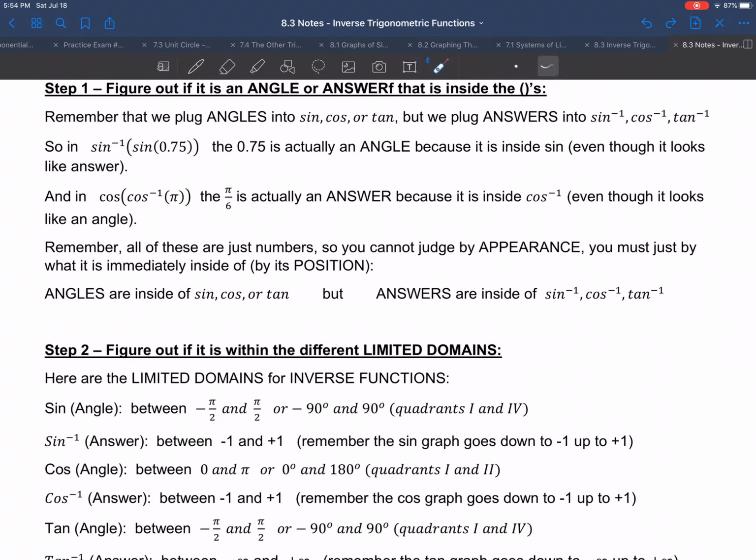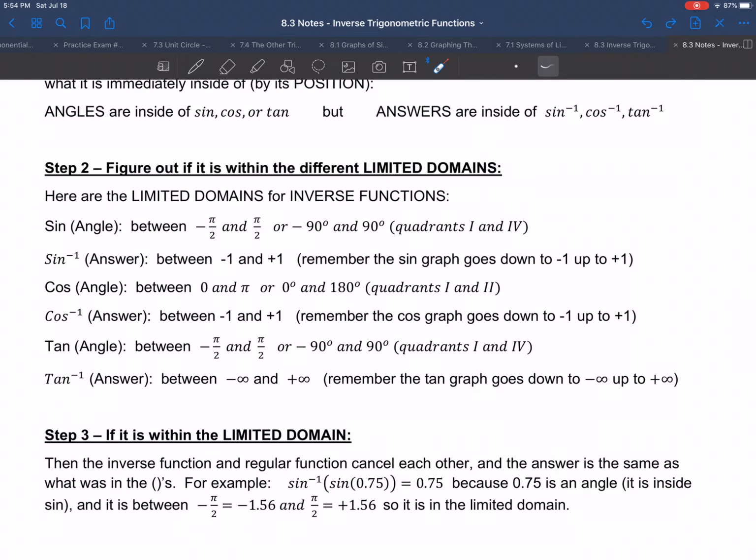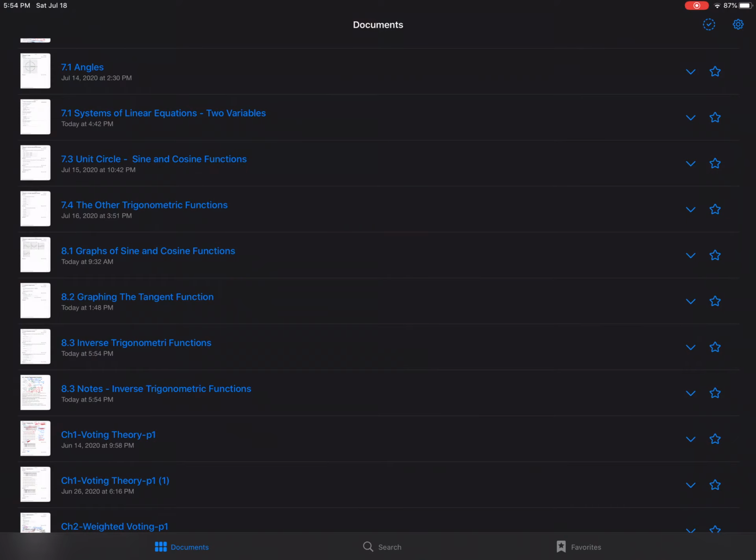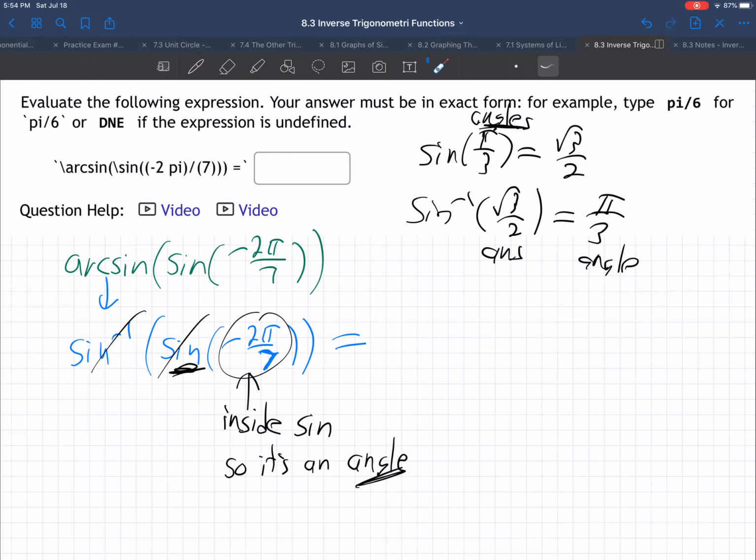Let's go to the next piece of information. Figure out if it is within the different limited domains. There are domains for the different trig functions. We're talking about sine with an angle. Is it between negative pi over 2 and pi over 2? That's the question.